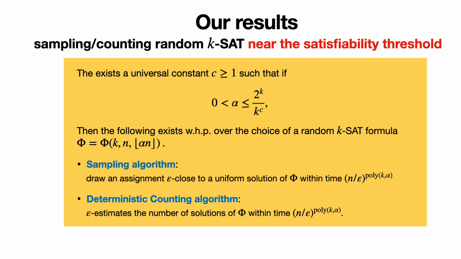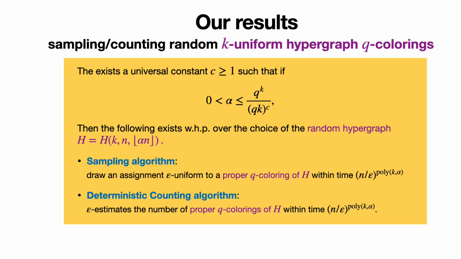So this is our formal result. When the density parameter lies below 2 to the k over a polynomial of k, then with high probability, we can efficiently draw an almost uniform random solution, or deterministically estimate the number of solutions, both within polynomial time. Our result also applies for random hypergraph colorings.